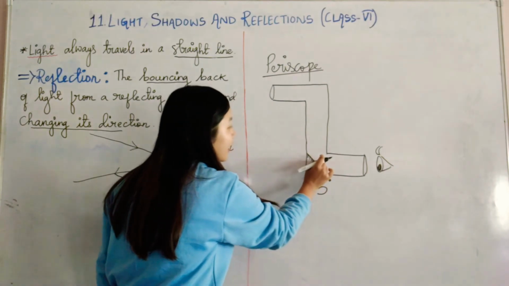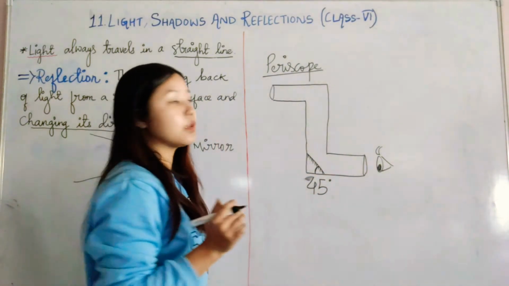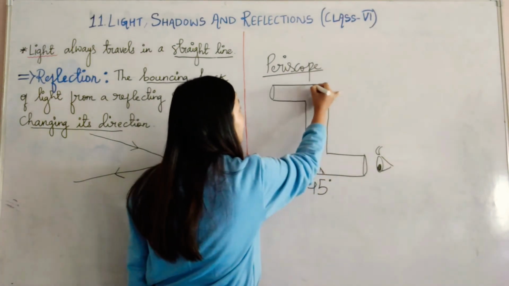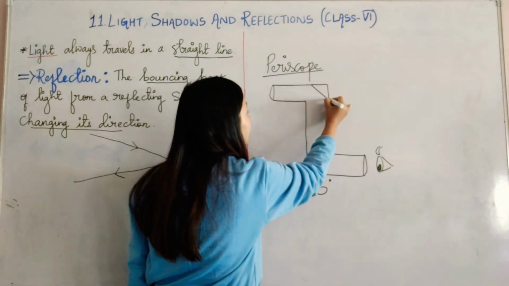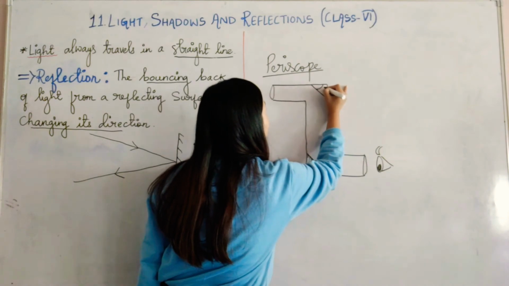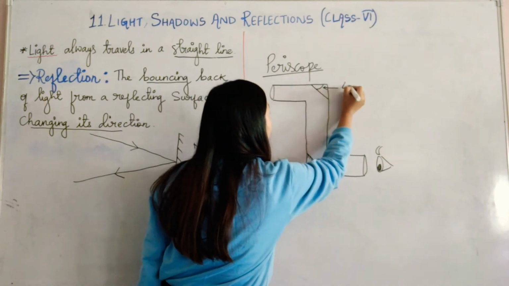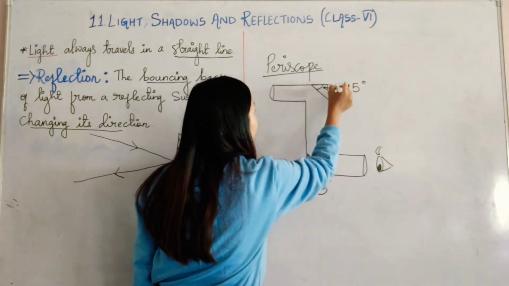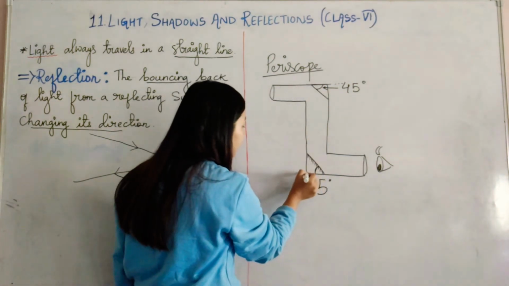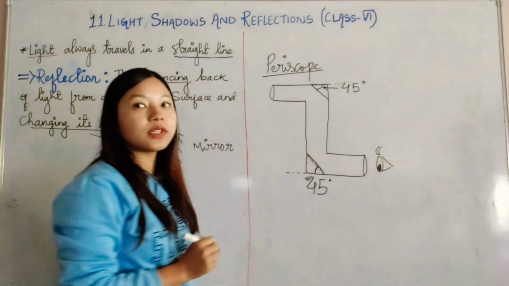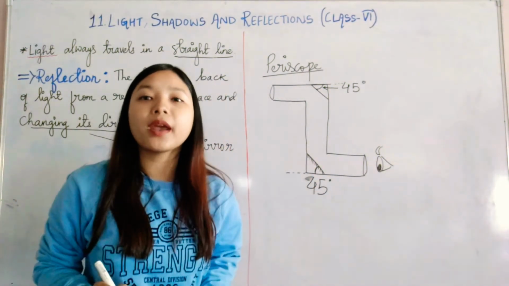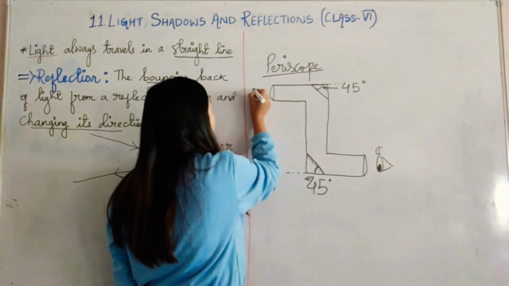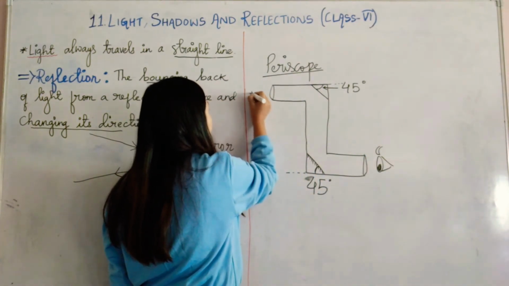This is the side where we can see the image. One mirror will be placed here, and parallel to this, another mirror we will place here. Here also this angle should be 45 degrees to this one. Here it should be 45 degrees, and here also it should be 45 degrees, and they should be placed parallel to each other. Okay, so if here is some source, let's say there is a tree.